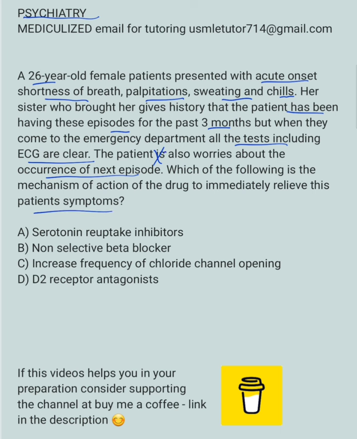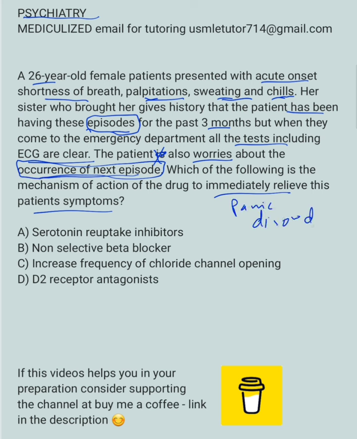So if you look, this is episodic. Here they say there are episodes, and the episodes include shortness of breath, palpitations, sweating and chills. Remember, the patient still has active symptoms, so they want to know what will be the immediate next step to relieve this patient's current symptoms. Also remember that they said there is increased worry about the occurrence of the next episode. So this is classic for a panic attack. So this is a panic disorder.